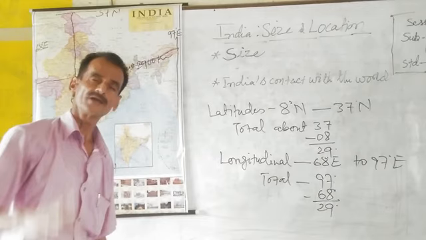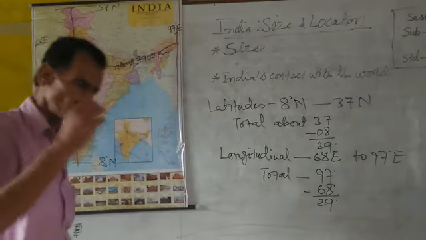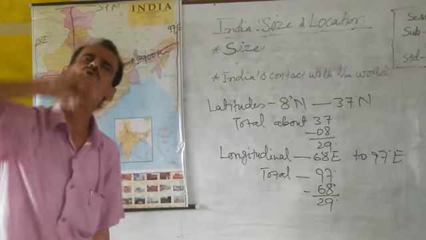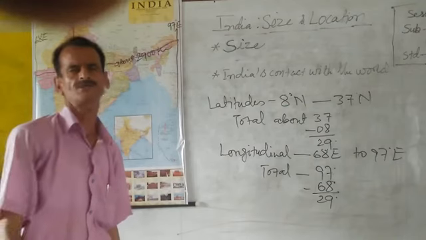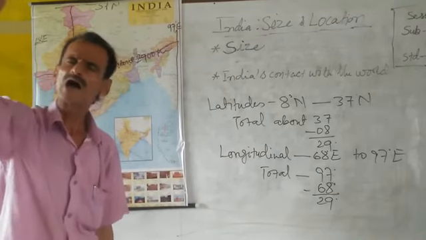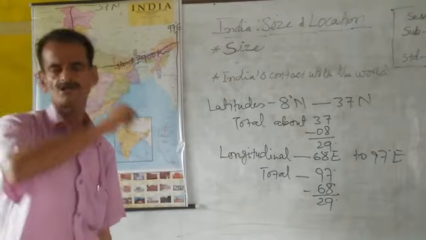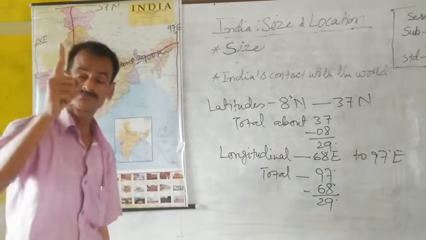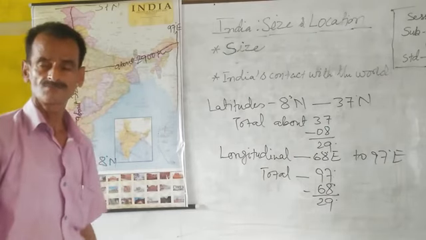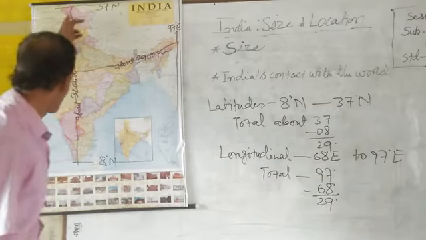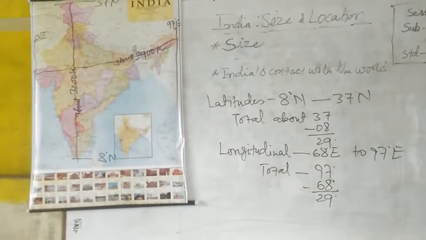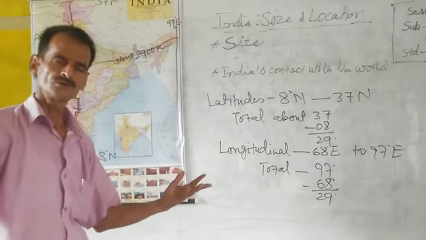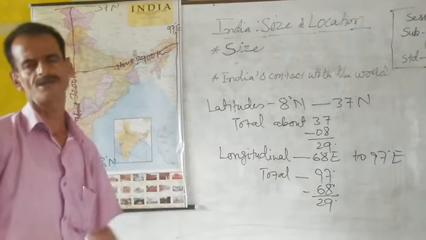So again, the question is, why does India, which has so many longitudes from 68 degrees to 97 degrees, take 82.5 degrees east to set our standard time? This is because this standard meridian, 82.5 degrees east, is passing through about the middle part of India, and it is giving uniform time for all over India.